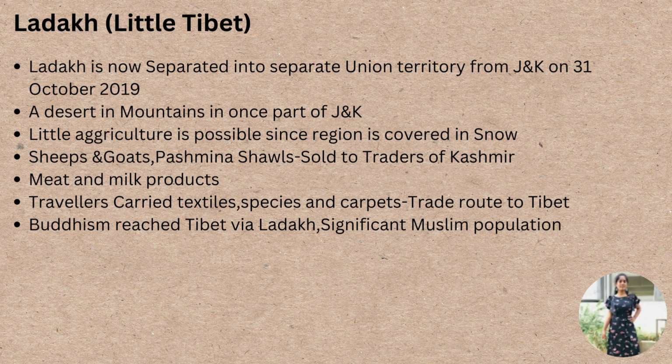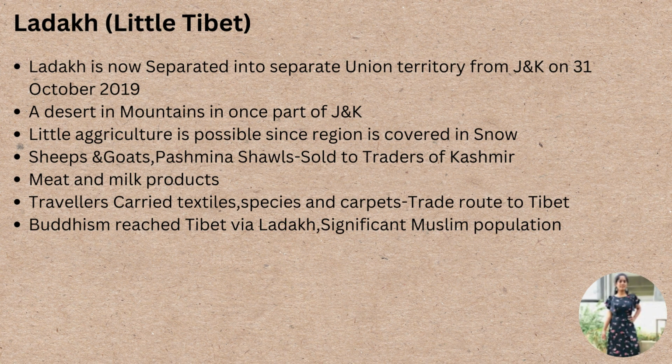There was also a significant Muslim population in the Ladakh region. So Ladakh was once a part of Jammu and Kashmir. It was a cold desert and no agriculture was possible as it was covered with snow. People here used to drink water in summer by melting the snow.